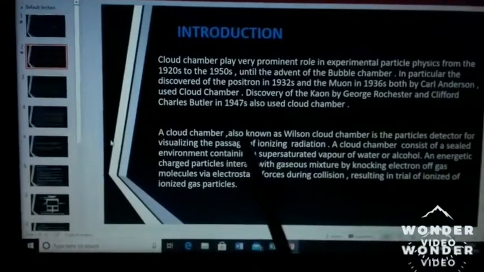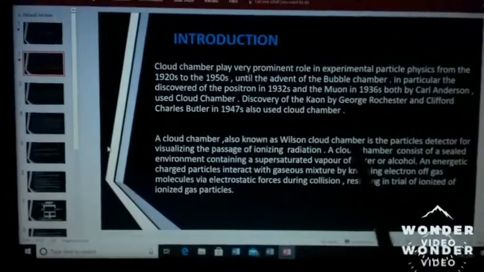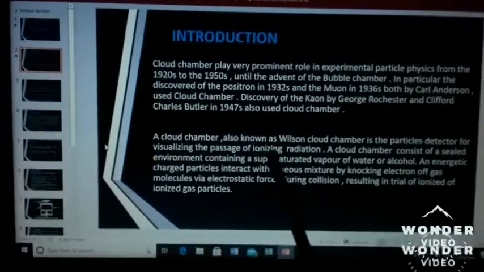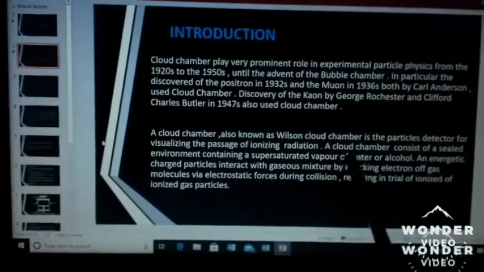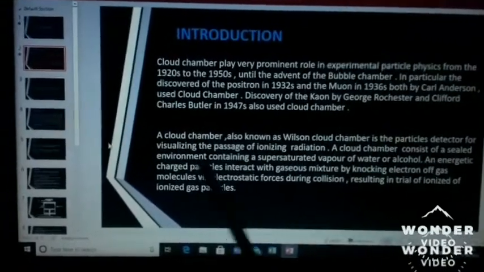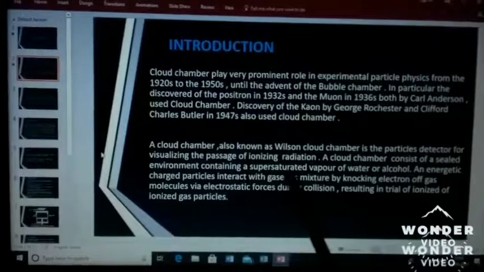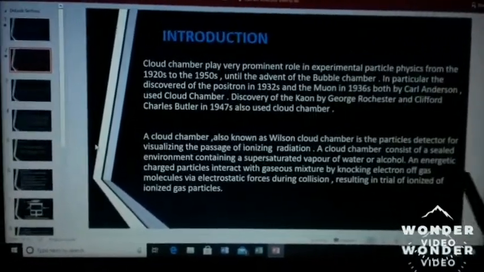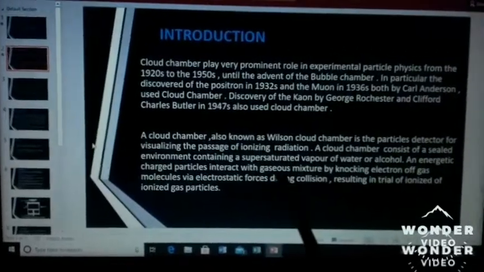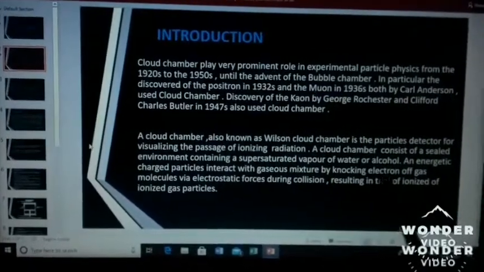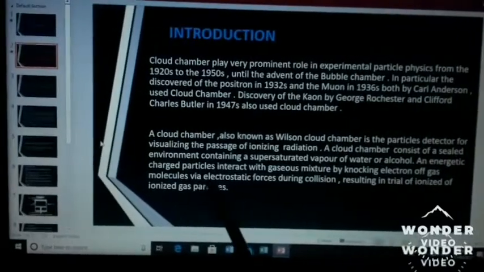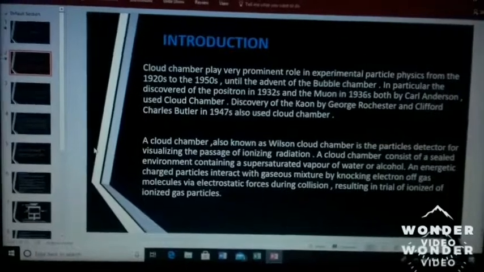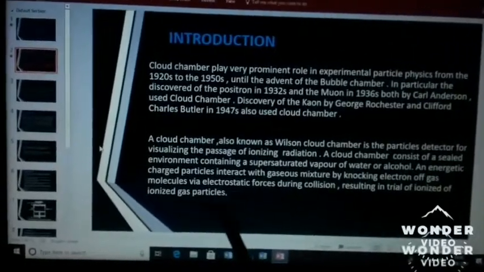A cloud chamber, also known as Wilson cloud chamber, is a particle detector for visualizing the passage of ionizing radiation. A cloud chamber consists of a sealed environment containing a supersaturated vapor of water or alcohol. An energetic charged particle interacts with the gaseous mixture by knocking electrons off gas molecules by electrostatic force during collision, resulting in a trail of ionized gas particles.